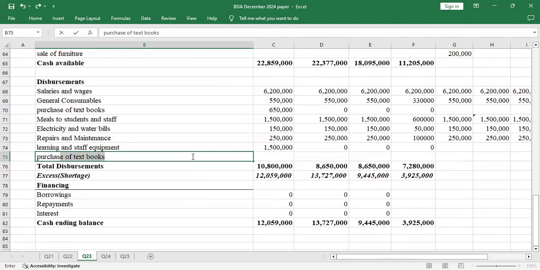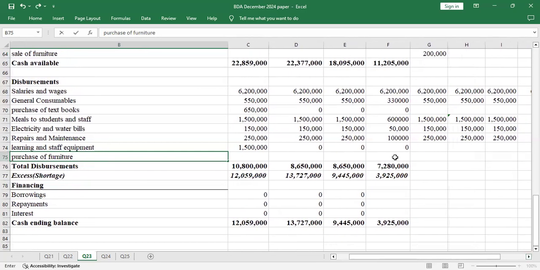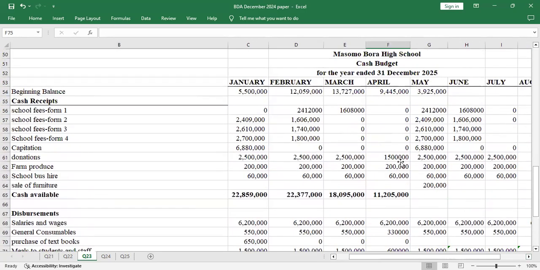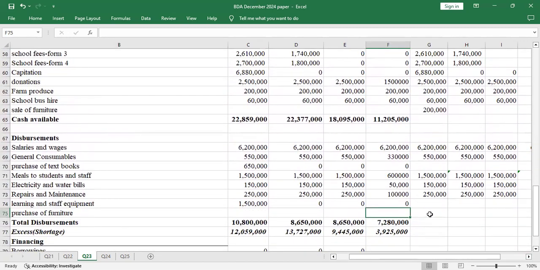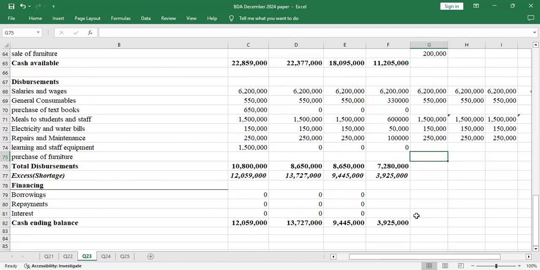And you have to be specific with the months. The month is May. It was 2 million paid in May.